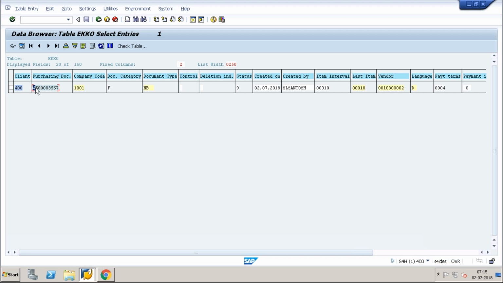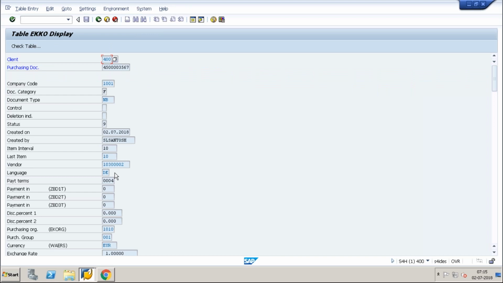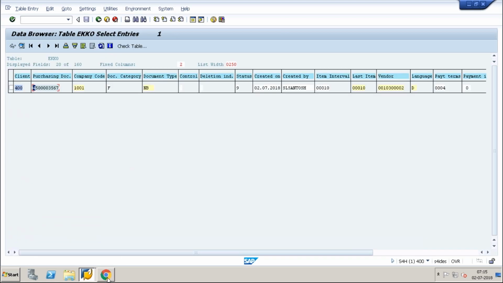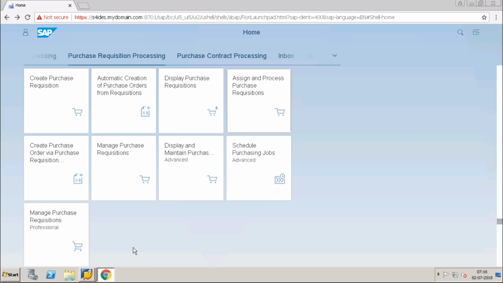Also see this one. Yeah, this is not the new one. It was assigned, but it is not allowing us to save.